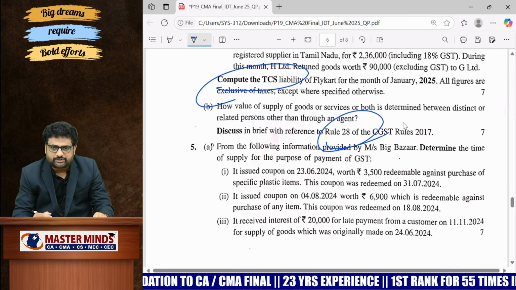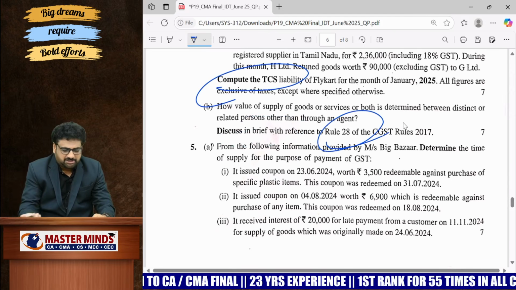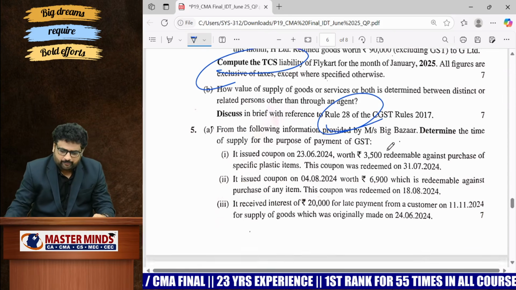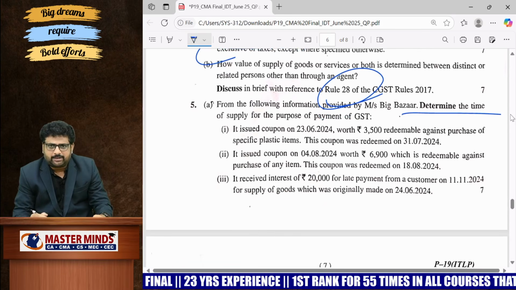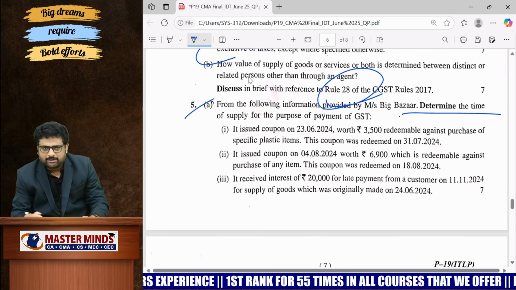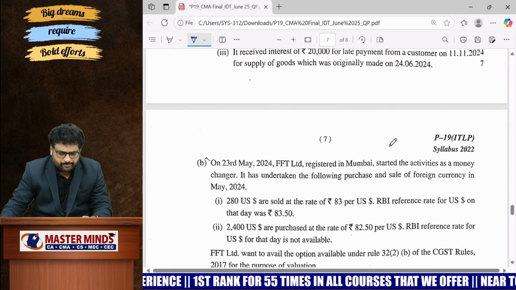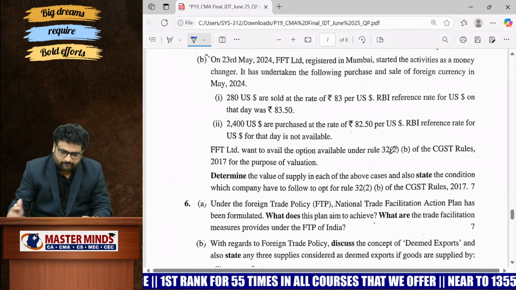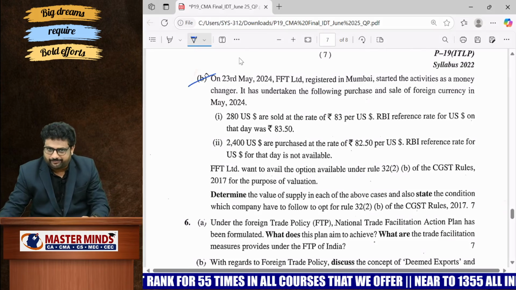It is a practical question, and 5B is actually a straightforward valuation based question. You need to discuss rule number 28 basically. It is very easy one. And 5A is based on time of supply. It is based on the vouchers concept. Definitely you can answer this question also. It is easy. 5A is also easy, and 5B is also a straightforward question from valuation.